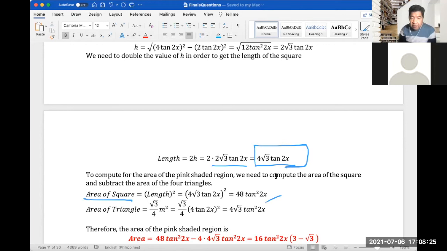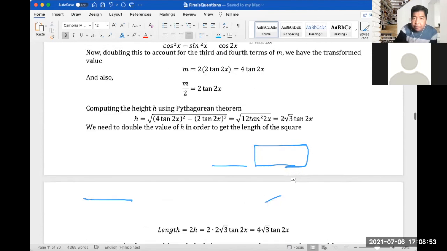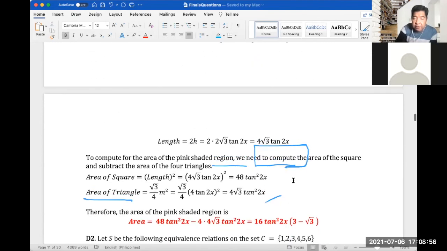And now let's solve for the triangle. That's square root of 3 over 4 times m squared. Hold on, so what is m squared? m is 4 tangent 2x. Yeah, so 4 tangent 2x squared. So that is 4 square root of 3 tangent squared 2x.